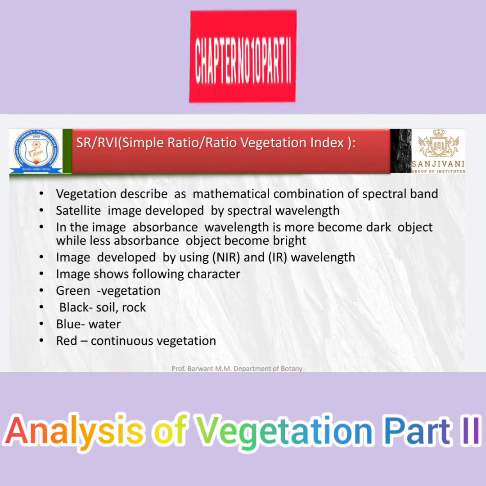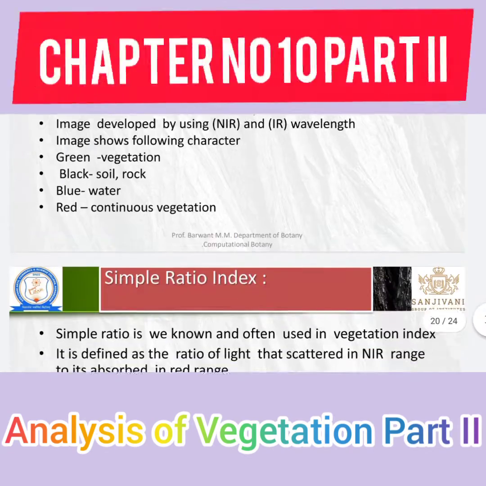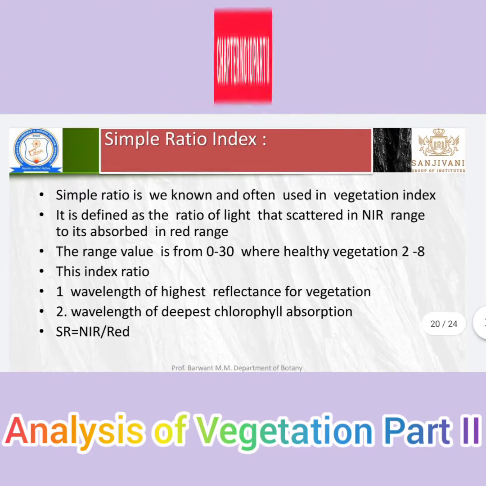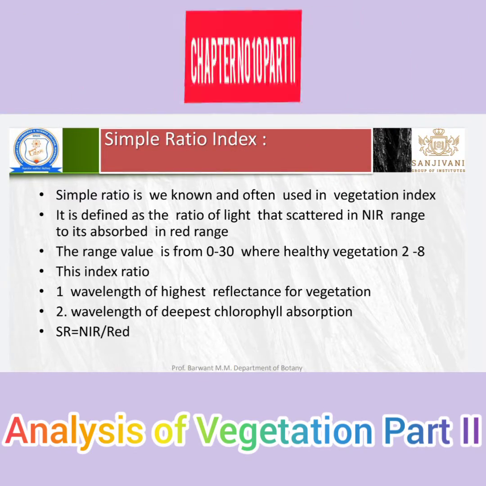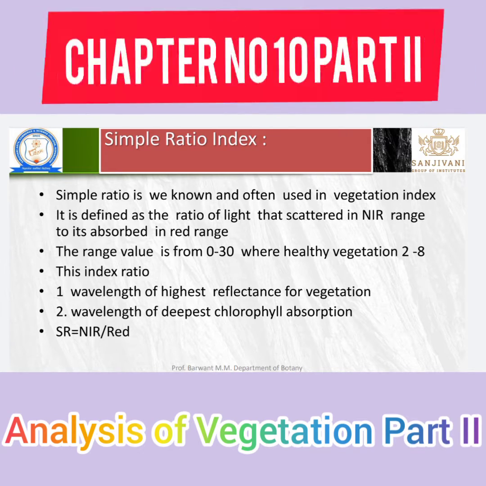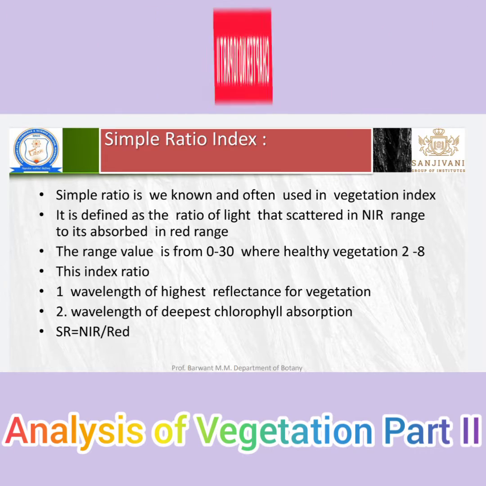That is a band of wavelength we can consider. Then the simple ratio index. Simple ratio is often used as a vegetation index: the ratio of light scattered in the NIR range to light absorbed in the red range.